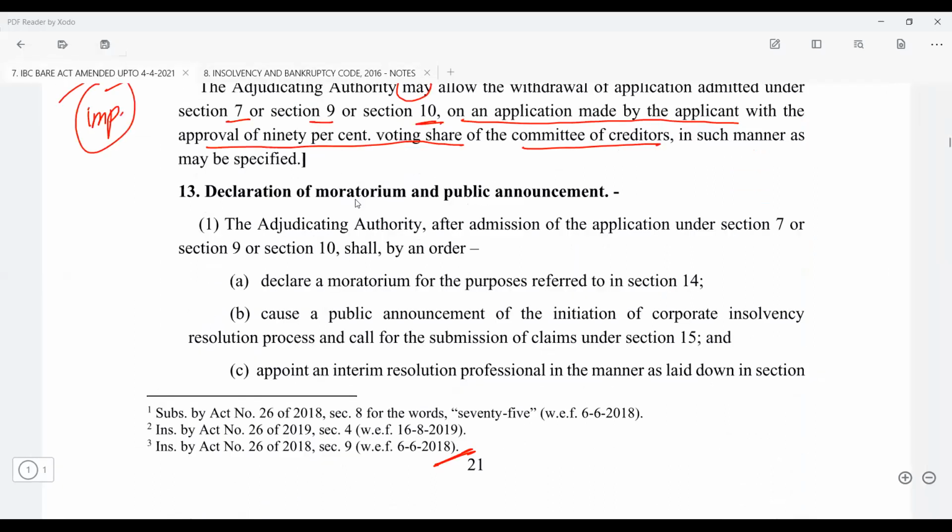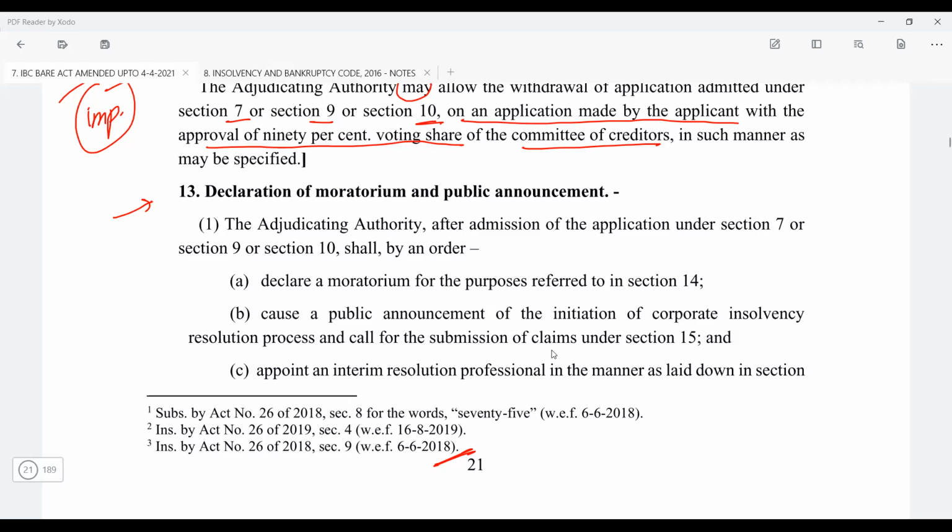So let's go ahead and read it from here from the Code. So what does it say? It says section 13, declaration of the moratorium and the public announcement. Now, when the application is filed by the financial creditor or the corporate debtor, the name of the interim resolution professional is mandatory. But in case of operational creditor, it's optional.